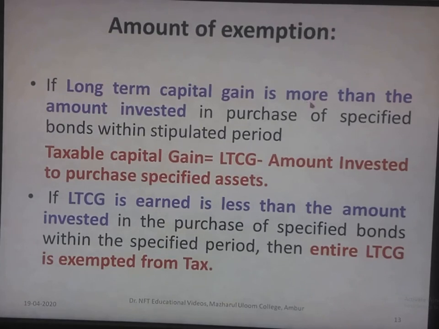Amount of exemption. If long-term capital gain is more than the amount invested in the purchase of specified bonds within a stipulated period, taxable capital gain is equal to long-term capital gain minus the amount invested to purchase the specified asset. If long-term capital gain is less than the amount invested in the purchase of specified bonds within the specified period, then the entire long-term capital gain is exempt from tax.